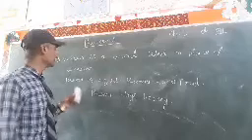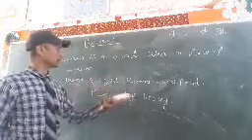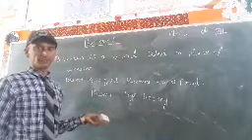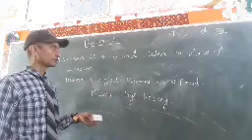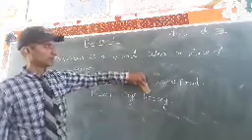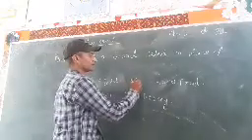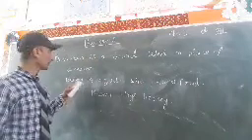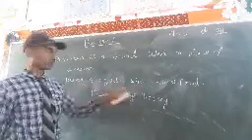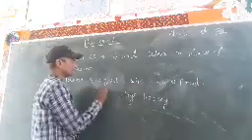Now again in these sentences we can see repetition of the noun. Rima, Rima, Rima. So it looks very clumsy. To avoid repetition of the noun, we will use a pronoun in place of Rima. So what pronoun will we use? She, because Rima is a girl. So for Rima we will use she.